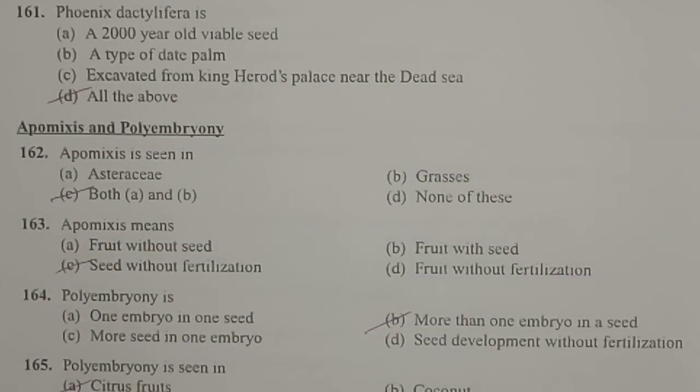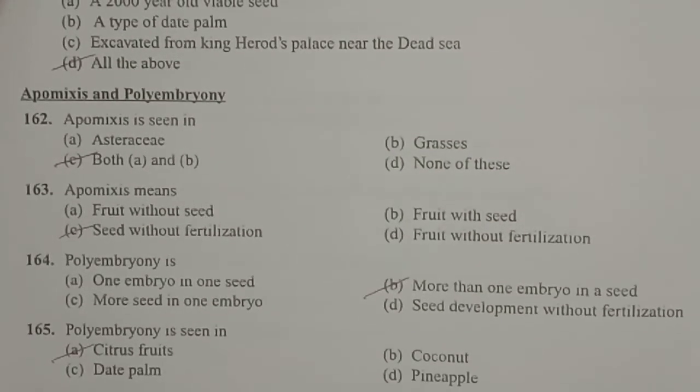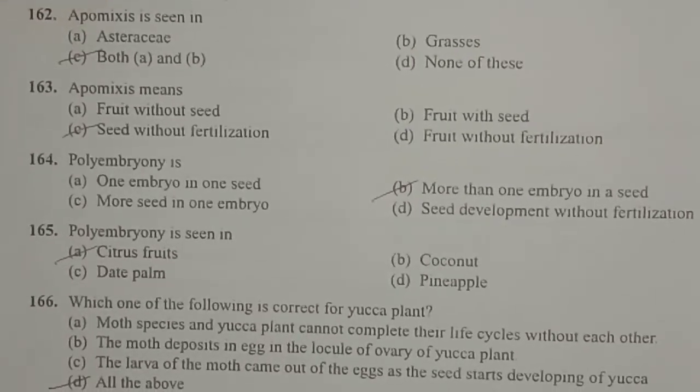Next one, Phoenix dactylifera. It is actually a 2000-year-old viable seed and a type of date palm. Yes, of course. And excavated from King Herod's palace near the Dead Sea. So all these are exactly correct related to the Phoenix dactylifera. It is the recent discovery, a 2000-year-old viable seed, and it is a type of date palm tree excavated from King Herod's palace.